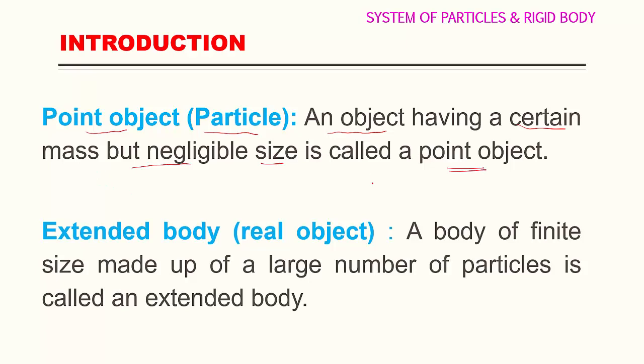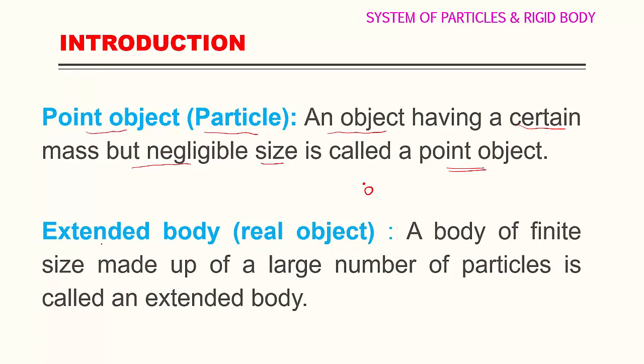So we are going to say an object as a point object, or it is also called a particle, because it is also having certain mass but its size is almost negligible. For example, you can take this point in size, point O. This is taken as a particle, or a point object, because it is having certain mass but its size is negligible. So we are going to call it a particle. Yes, what is a particle? An object having certain mass but negligible size is called a point object.